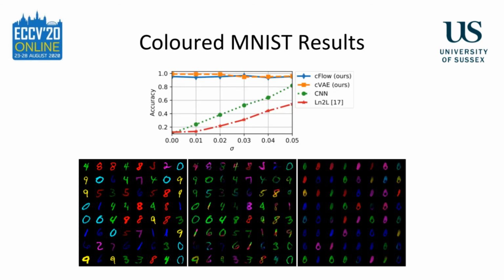Here we show both quantitative and qualitative results for colored MNIST. The sigma in the plot refers to the width of the distribution from which the colors are sampled. Our INN-based CFlow model always yields the same accuracy for the downstream classification task, regardless of sigma. For the CVAE, the accuracy decreases slightly because of the difficulty of simultaneously minimizing the adversarial loss and the reconstruction loss. Looking at the images at the bottom, on the left are the original images. In the middle are the S-invariant null samples learned by the CFlow model. On the right are their complement, the S-only null samples.